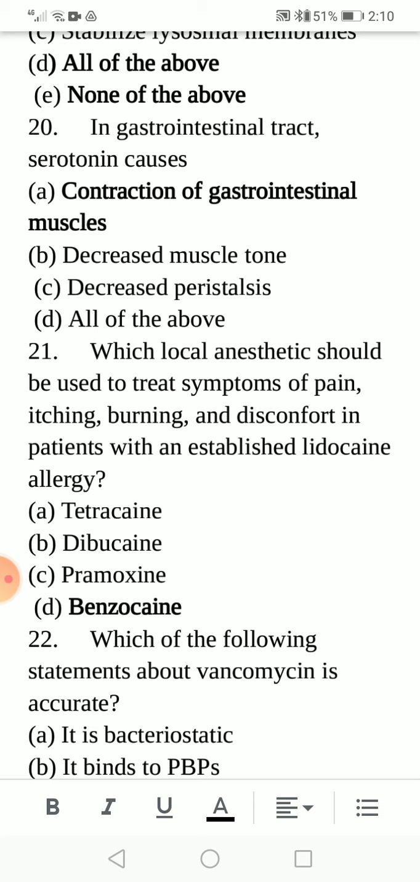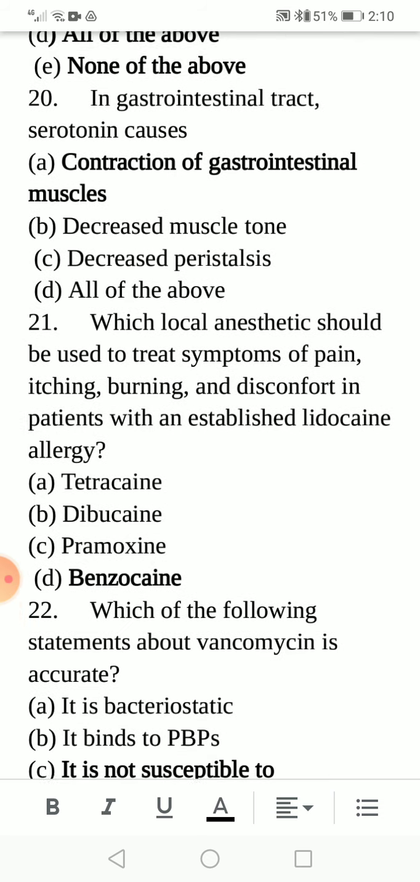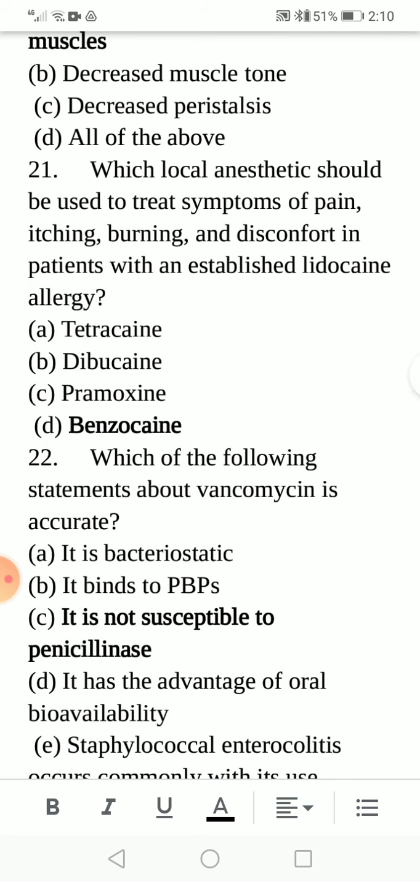Which local anesthetic should be used to treat symptoms of pain, itching, burning, and discomfort in patients with an established lidocaine allergy? Option A is tetracaine, B is bupivacaine, C is pramoxine, and D is benzocaine. The correct option is D.